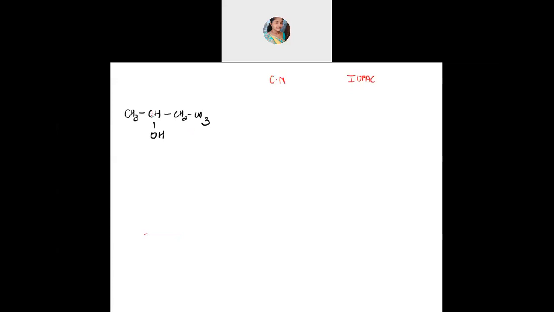See the CH here, to which the OH group is attached. This carbon is having OH, and on this side there is one R group, and on this side there is another R group. If two R groups are attached, what do you call them? In alcohol, if there are two, it is secondary, correct. So this will be called secondary, and then how many carbons are there? Four are there. So it is secondary butyl alcohol. This is secondary butyl alcohol.